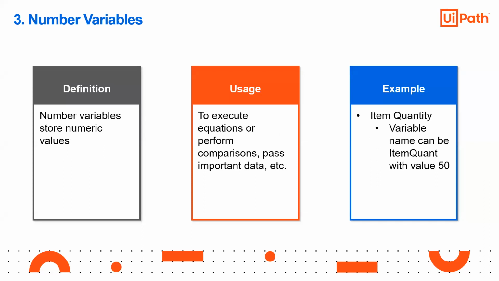Next, the number variable, the numeric variable. It is a well-known variable, right? You store the data of a number, right? So you are grabbing that IMDb rating. We don't know whether it is this thing, but suppose I want to perform an addition operation, right? So I need to store the data as a numerical variable, to execute equations, perform comparisons, pass important data, etc.